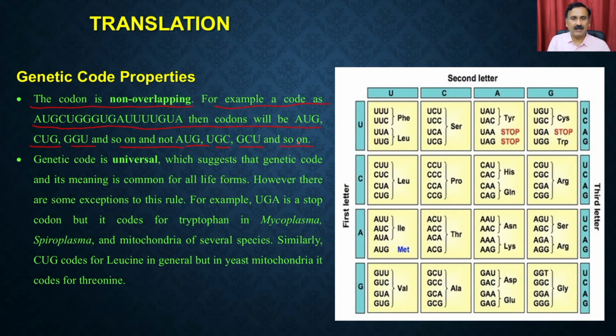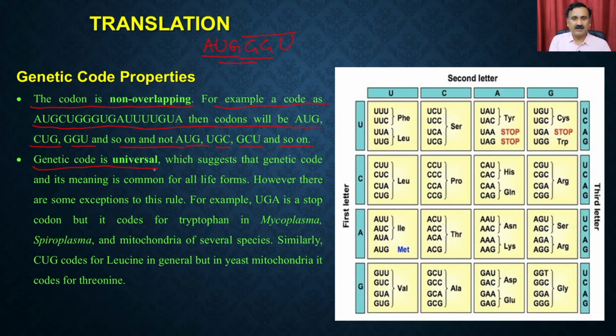So for example, you have a sequence like this: AUG, GGU. It's not like you can have the first codon like this, then the second codon like this, or a third codon like this. So you cannot have overlapping codons. They are not overlapping. This means AUG will be like this, then the second codon is like this. They are not going to have overlapping nucleotides.